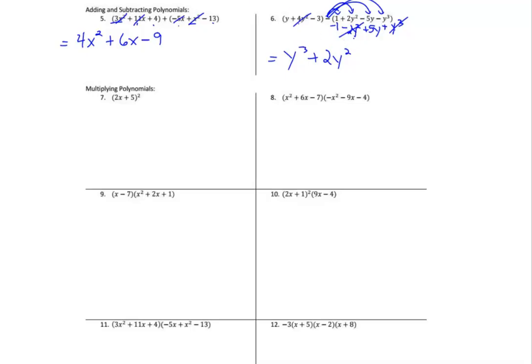Now let's go to the y terms. I see a positive 5y and a positive 1y, which would be a positive 6y. So I've used that term and that term. And for the very last two constants, I see a negative 3 and a negative 1, which would be a negative 4. And that is everything we need for that problem. So we are through with number 6.